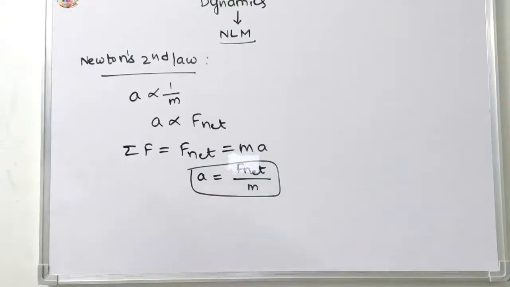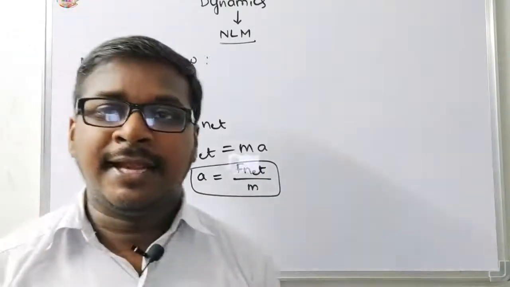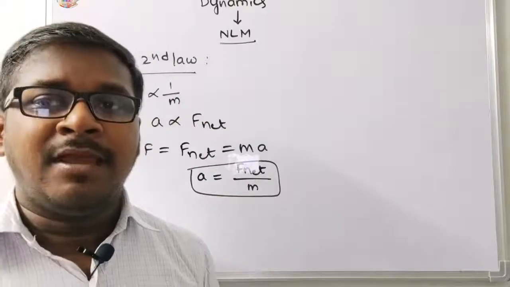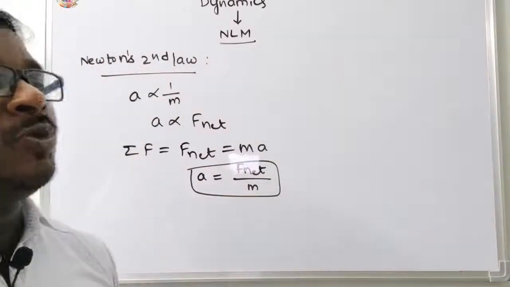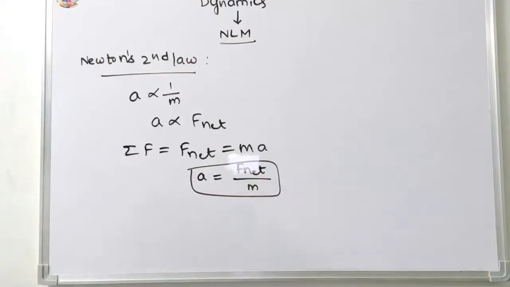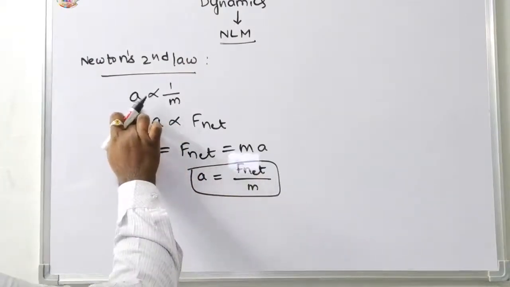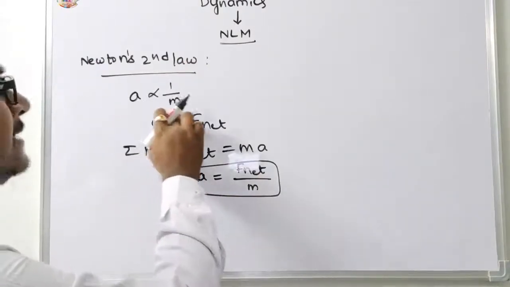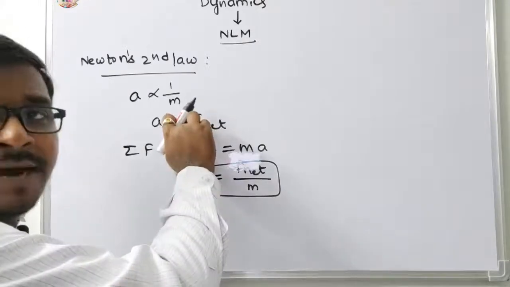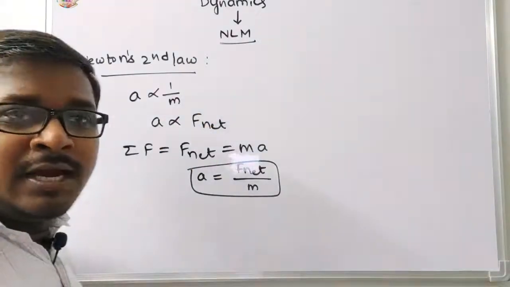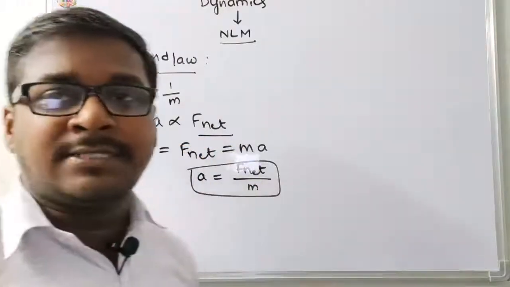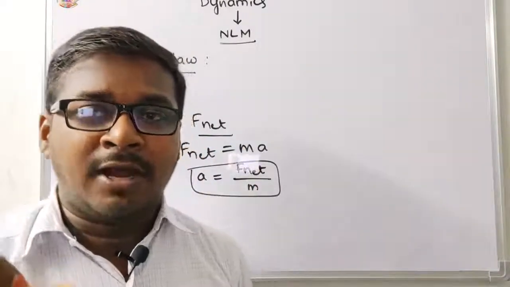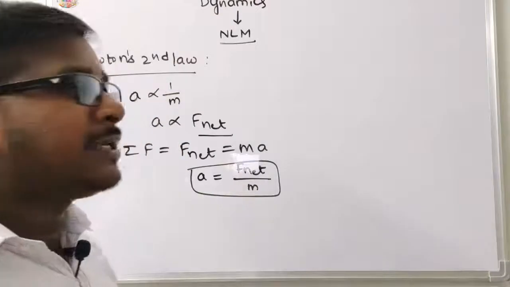That is the resultant force or net force acting on a body divided by the mass of the body. That is Newton's second law. It means the acceleration of a body is inversely proportional to the mass of the particle and directly proportional to the resultant or net force acting on it.